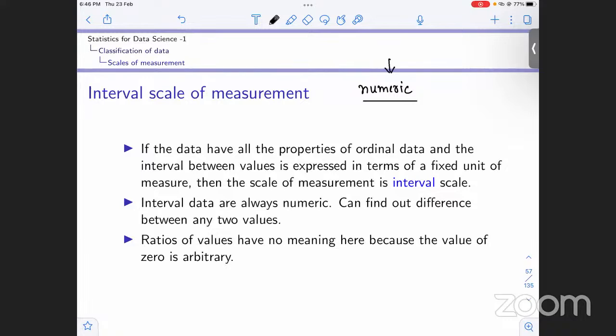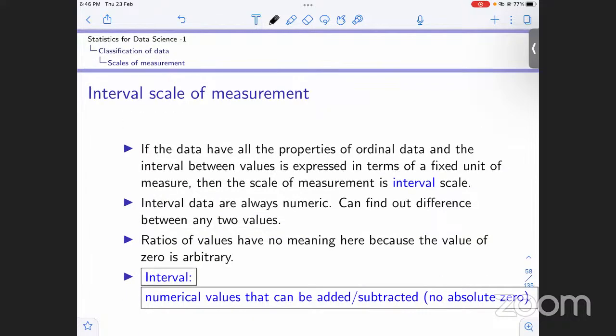Why? Because in this case there is no absolute zero. The value of zero is just arbitrary. What does that mean? The ratio of values has no meaning because the value of zero is arbitrary. So zero does not coincide with the concept of nothingness. That is basically what we mean by saying that the absolute zero does not exist, or the zero is arbitrary.